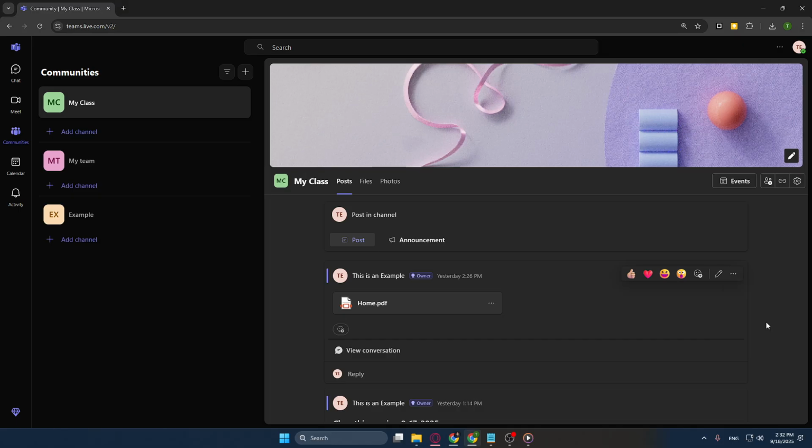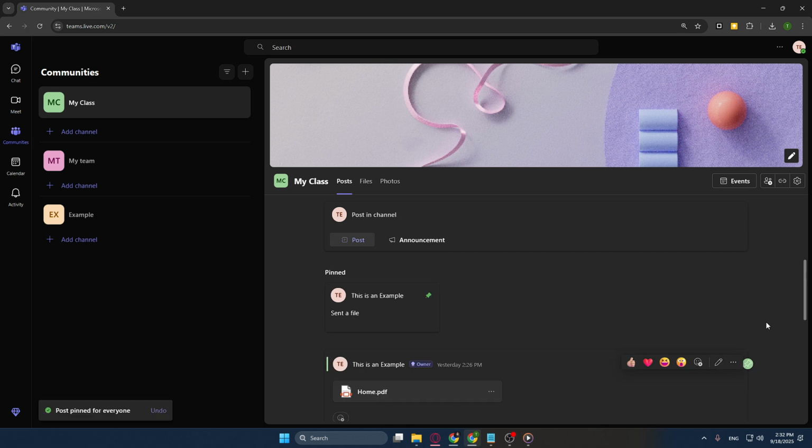By doing this, you're essentially pinning this post to the top of the community board. This means every time a member visits this community, the pinned post will appear first, ensuring that it garners the attention it deserves. It's a simple yet highly effective way to communicate vital information without the hassle of repeatedly sending reminders or separate messages. And there you have it. It's as simple as that. You have successfully pinned a post in Microsoft Teams.